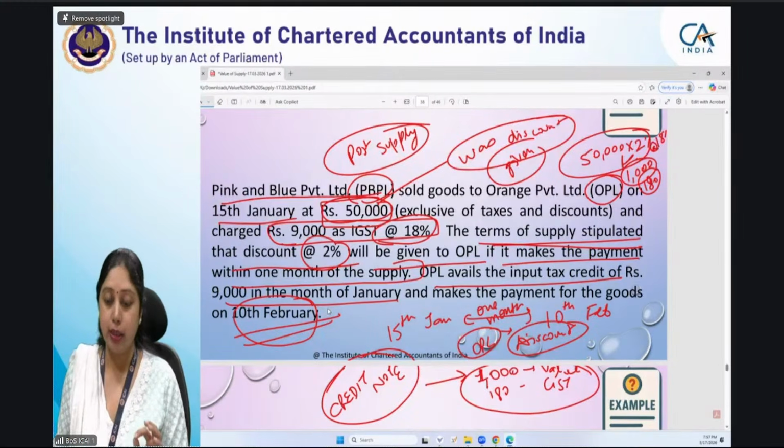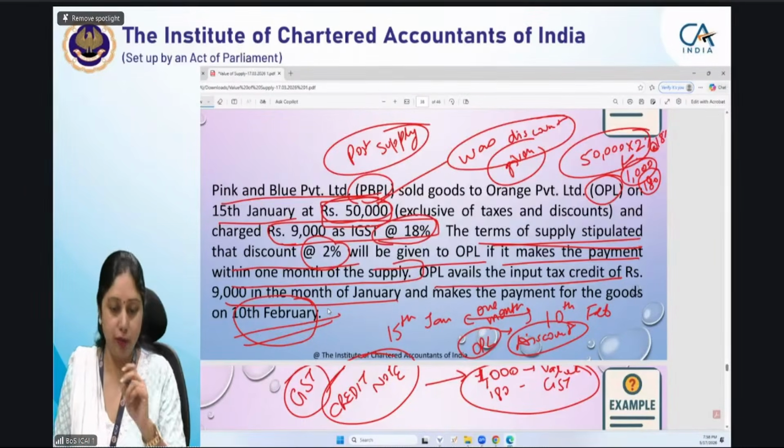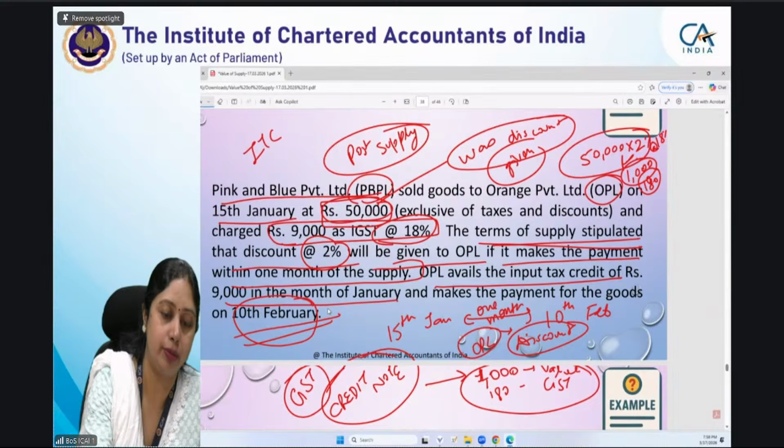Now this credit note is a GST credit note, because here we are assuming that ITC has been reversed.